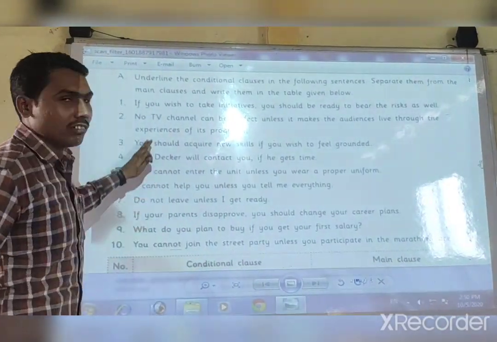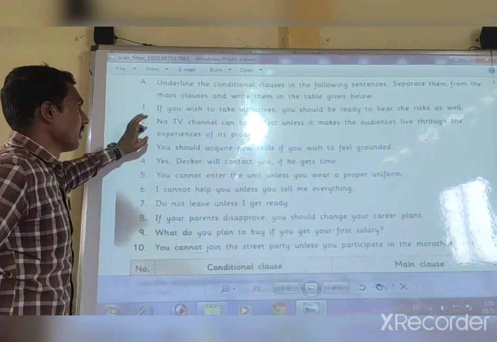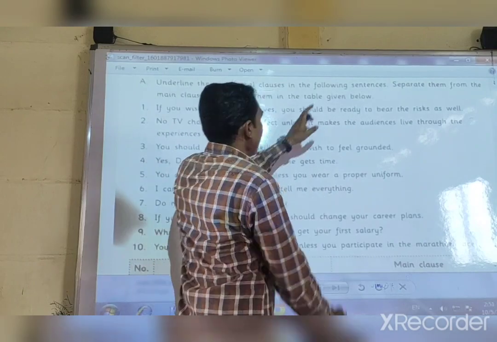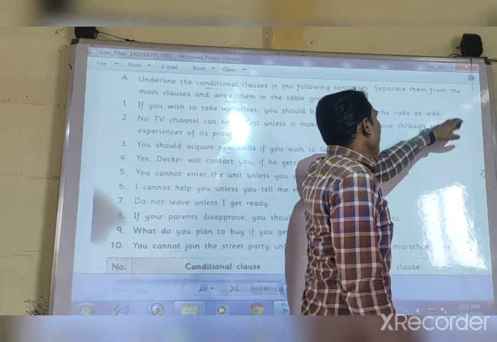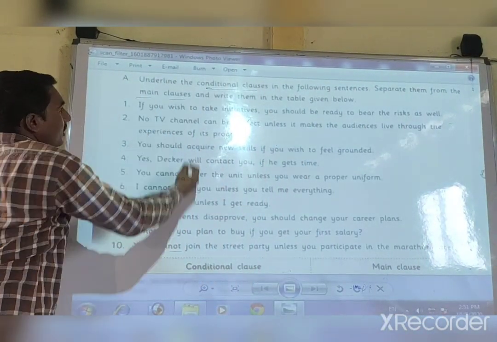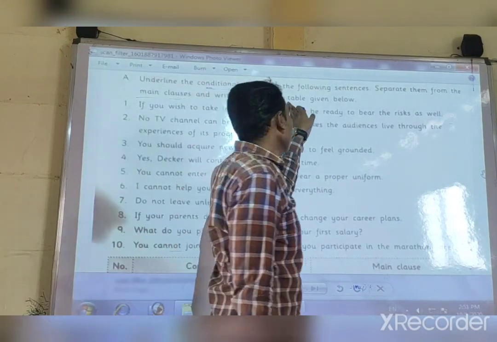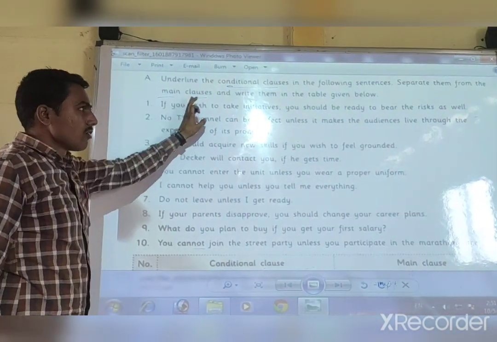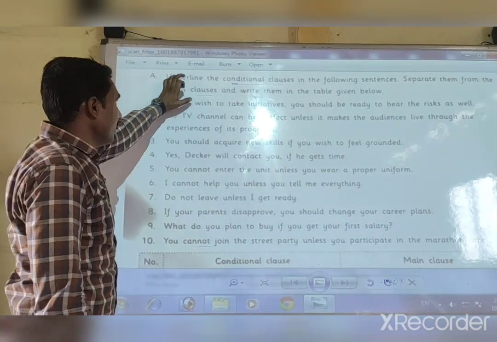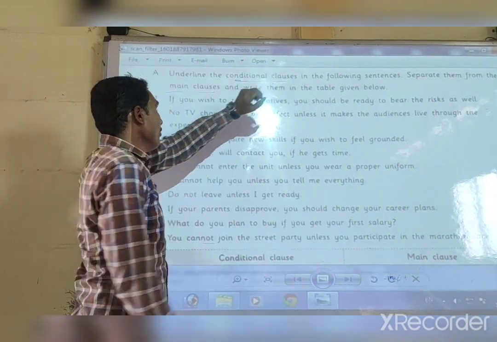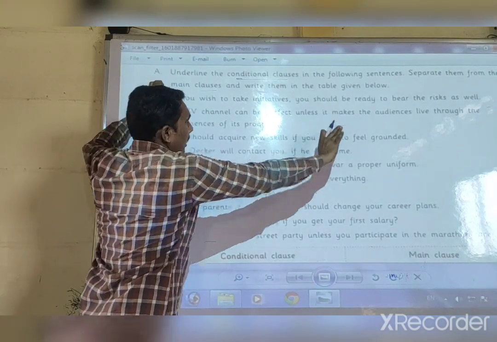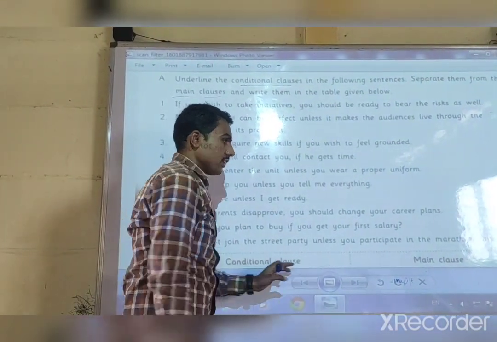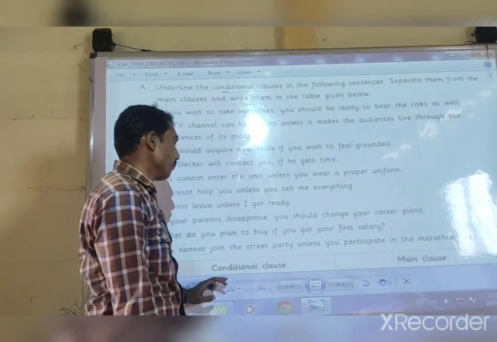Today we are going to solve one question related with our clauses. Underline the conditional clauses in the following sentences. Separate them from the main clauses and write them in the table given below. In this example, you want to solve this question according to this question. Conditional clauses. You want to separate main clause and conditional clause, and then we want to put that sentence into conditional clause and main clause.